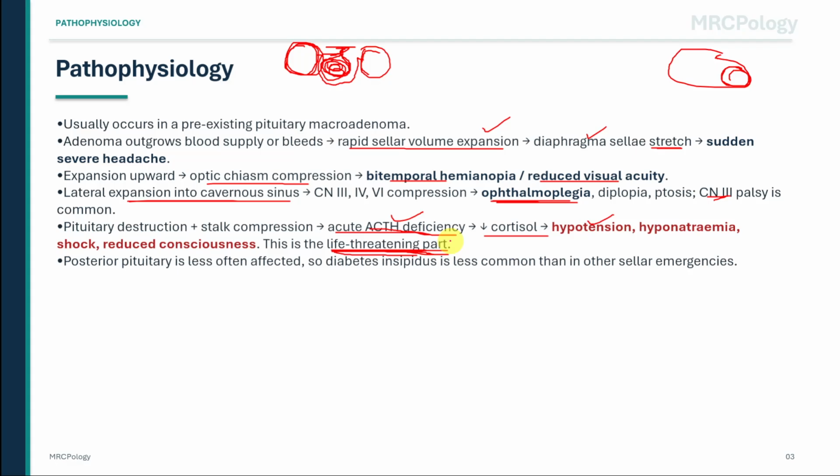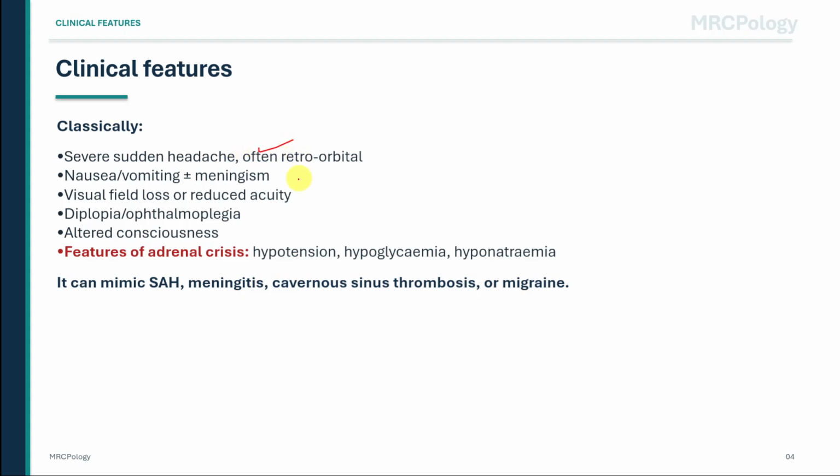The posterior pituitary is less commonly affected, so diabetes insipidus is less common than in some other sellar emergencies. Diabetes insipidus means passing large volumes of dilute urine due to lack of antidiuretic hormone effect. Its absence does not exclude pituitary apoplexy. Clinically, the classical picture is sudden severe headache, often retro-orbital, with nausea, vomiting, and sometimes meningism. Meningism means neck stiffness and photophobia due to irritation of the meninges, which can make the presentation look like subarachnoid hemorrhage or meningitis. Visual field loss, reduced visual acuity, diplopia, ophthalmoplegia, altered consciousness, hypotension, hypoglycemia, and hyponatremia all strengthen the diagnosis.